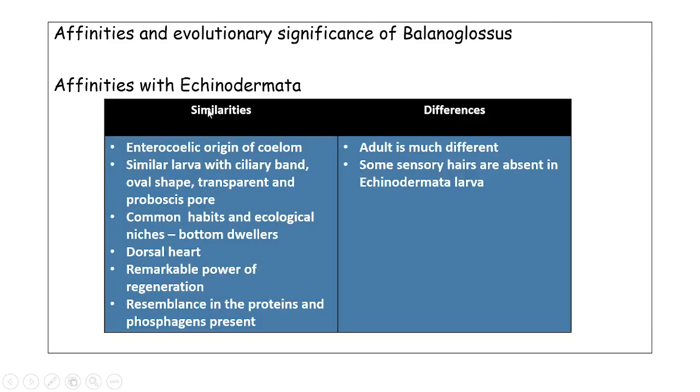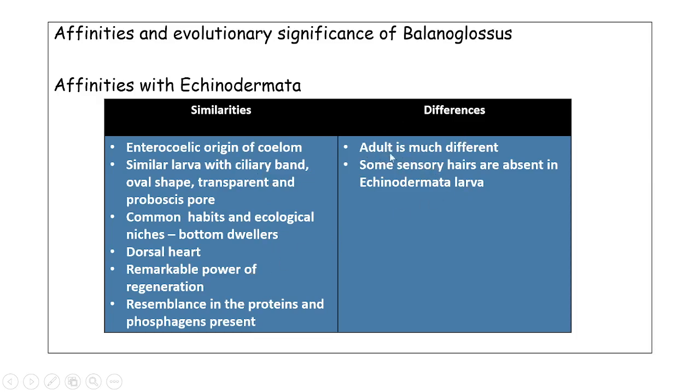Coming to the affinities with Echinodermata: the enterocoelic origin of coelom, then a similar larva with ciliary band, the transparent structure, the oval shape, and the proboscis pore, etc. They have a common habit because they are bottom dwellers. They have a dorsal heart, and a remarkable power of regeneration that is also shown by many of the echinoderms. Then resemblance in the proteins and phosphagens. So these are the similarities with Echinodermata.